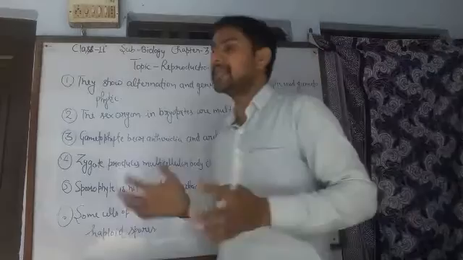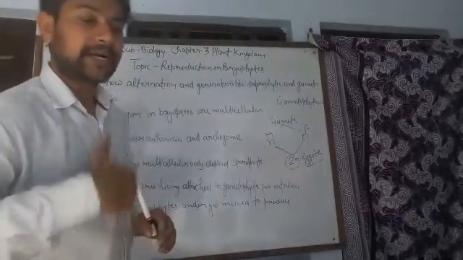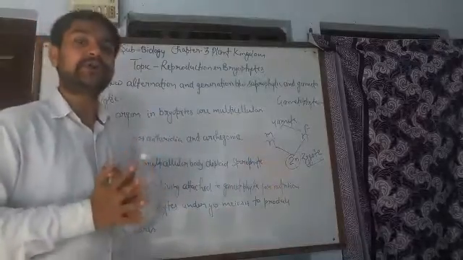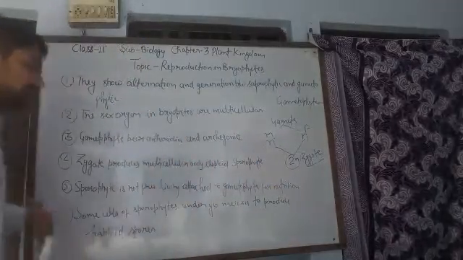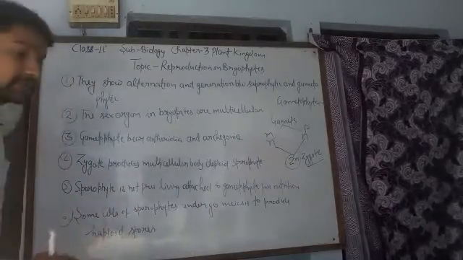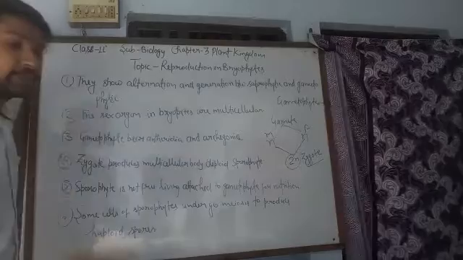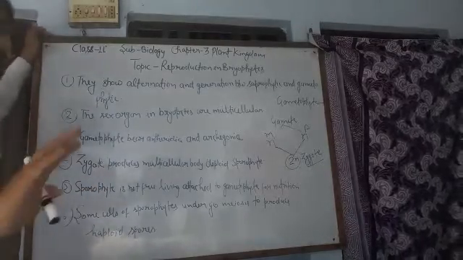When some cells of the sporophyte undergo reduction division, also known as meiosis, they produce haploid spores, and these haploid spores further produce the gametophyte.